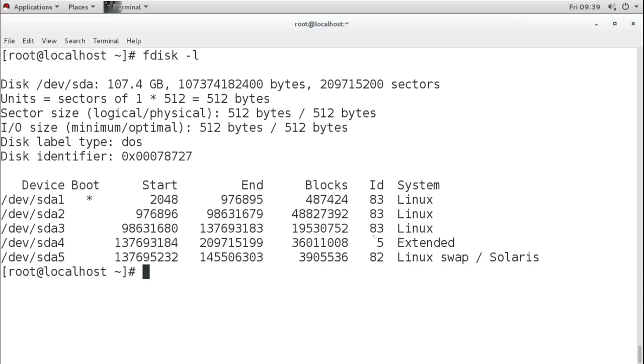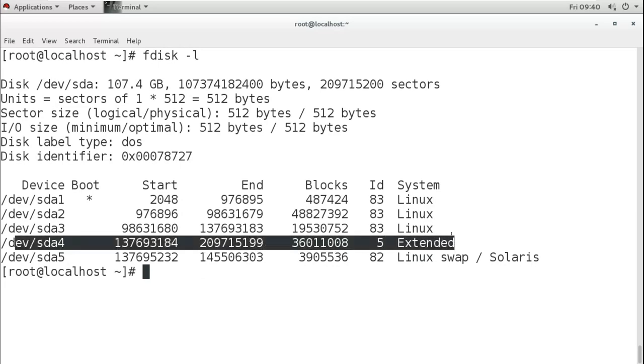And now this partition is what? Extended. Now I created only 4 partitions, but here it is showing 5 partitions because it is showing this extended partition. Why? Because this is the installed hard disk. I have installed the operating system here, and because of that, this hard disk is in MBR partitioning style. In an MBR partitioning style, we can create only 4 partitions, whether primary or extended.